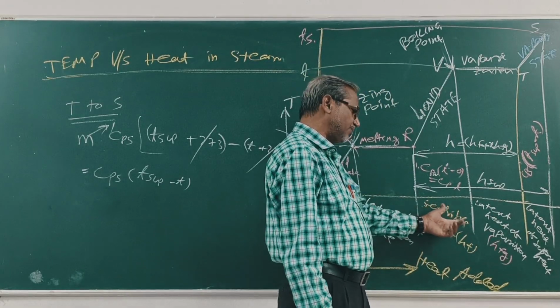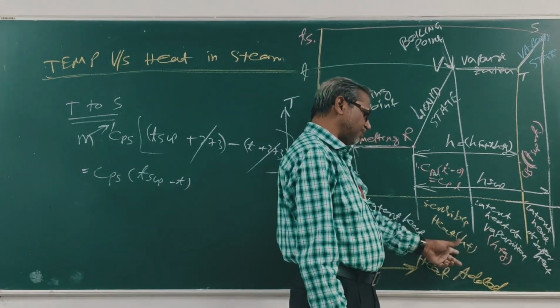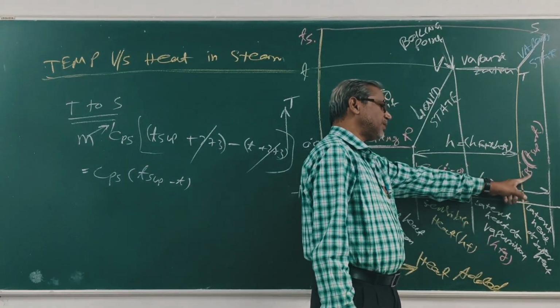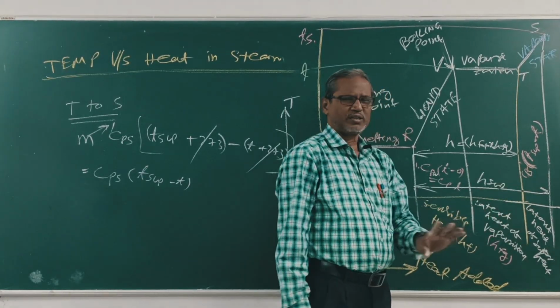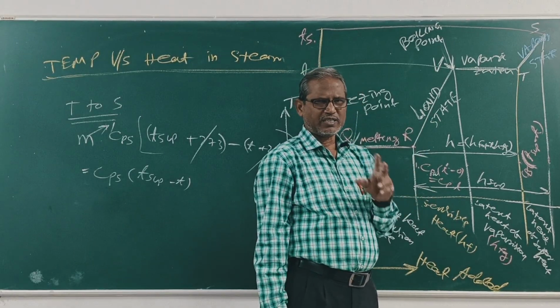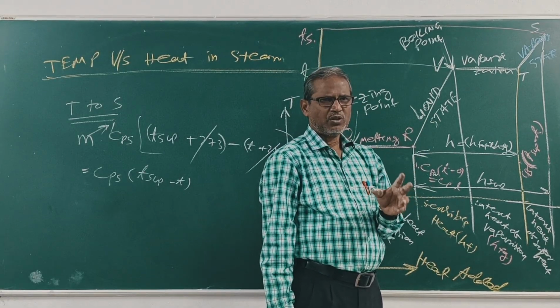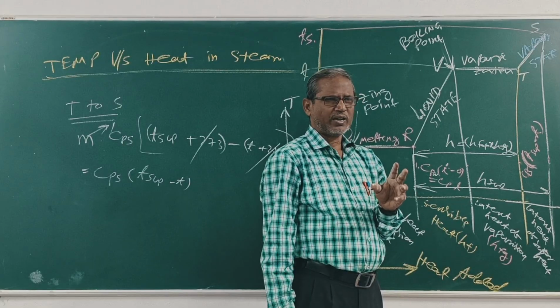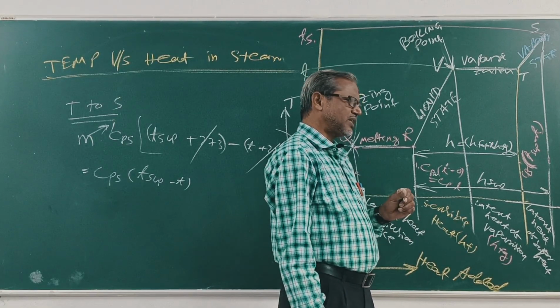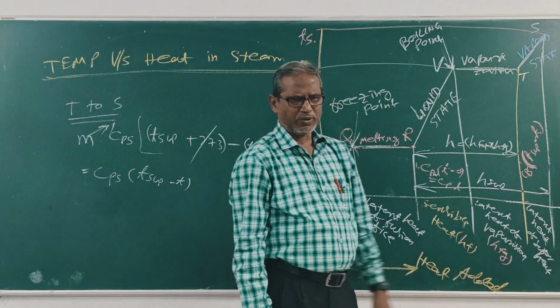This is sensible heat plus latent heat of evaporation hfg: hf plus hfg plus Cps into (T2 minus T). Now I will explain what is wet steam, what is dry steam, what is superheated steam, what is enthalpy of water, what is dryness fraction, what is enthalpy of steam, what is sensible heat. In detail I will explain one by one.